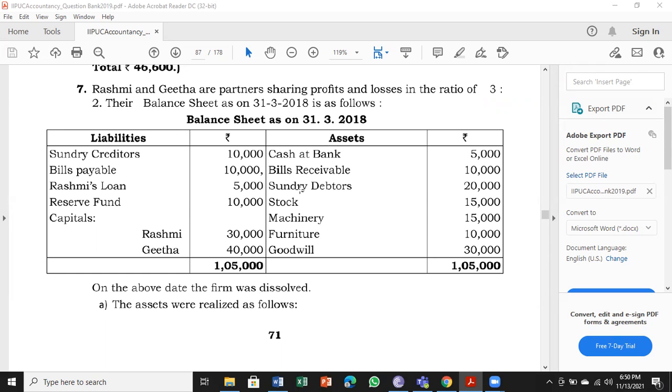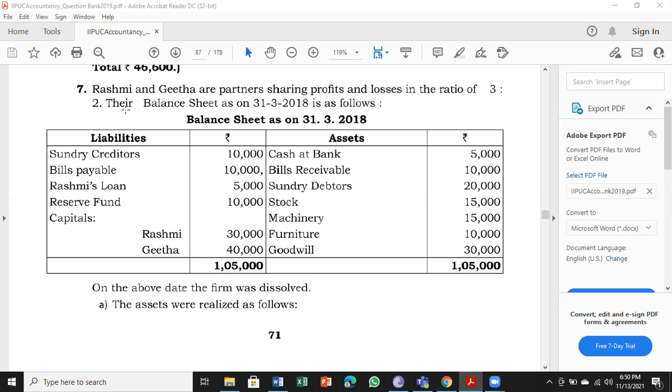Next, bills receivable, sundry debtors, stock, machinery, furniture, goodwill. All these 6 assets will be debited to realization account. Then coming to the liabilities, sundry creditors, bills payable, both are outside liabilities to be credited to realization account.